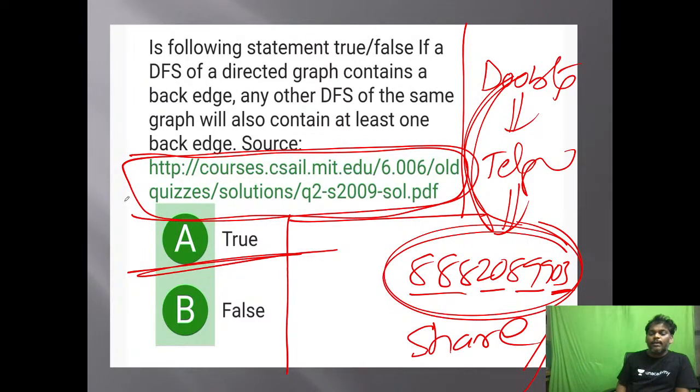Is the following statement true or false? If a DFS of a directed graph contains a back edge, any other DFS of the same graph will also contain at least one back edge. True. If it were false, DFS would not do cycle checking. DFS is doing cycle checking. What is the reason? Back edge is the reason. If a back edge is there, for any DFS traversal from any other vertex of the same graph, a back edge will compulsorily be there. So the answer is true. Careful, it is a nice statement.